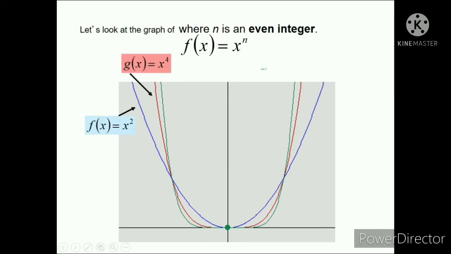Ayan, so this blue is the graph of our x squared. This red, pink ba yan? The graph, this is the graph of our x raised to 4. And this one is the graph of our x raised to 6. Anong na-observe nyo sa graph? Kapag yung ating exponent is even. Yan, even. It is 2, 4, and 6.